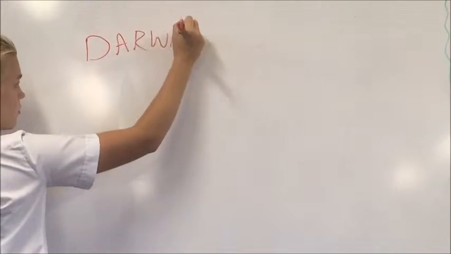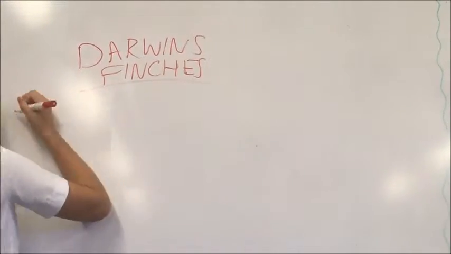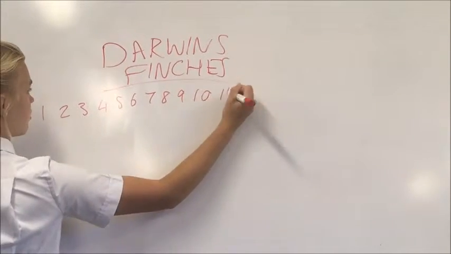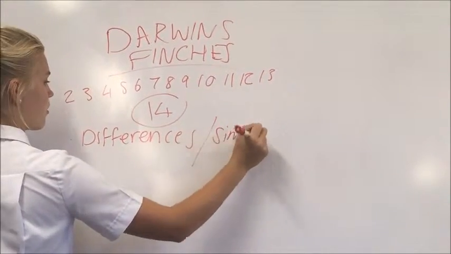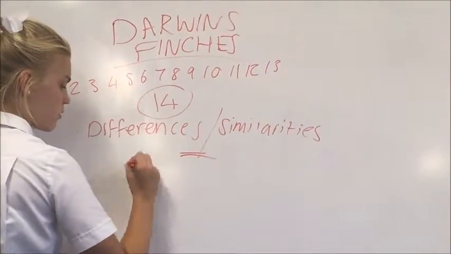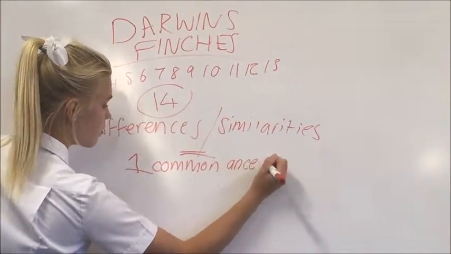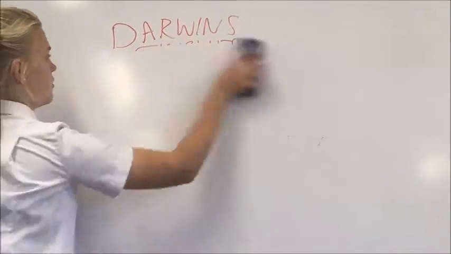Charles Darwin discovered 14 different species of finches that had similarities in calls, colours, eggs and courtship displays, and differences in choice of habitat, body size and the shape of their beak. He believed that all these species developed from one common ancestor due to natural selection.